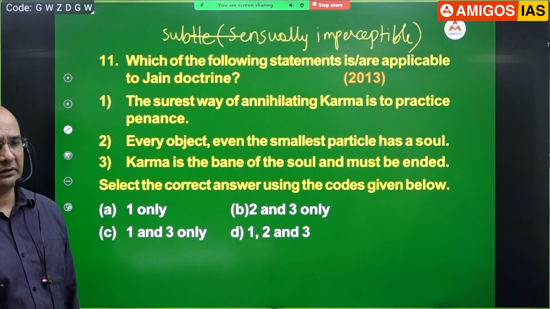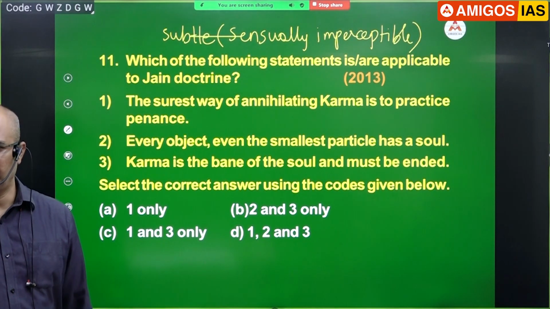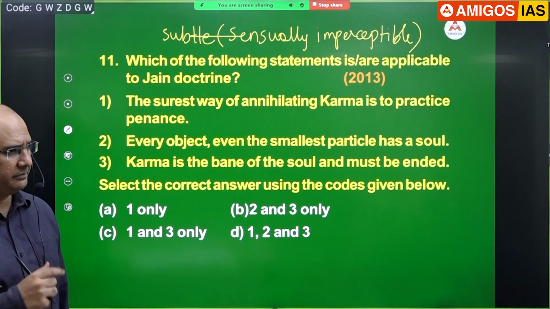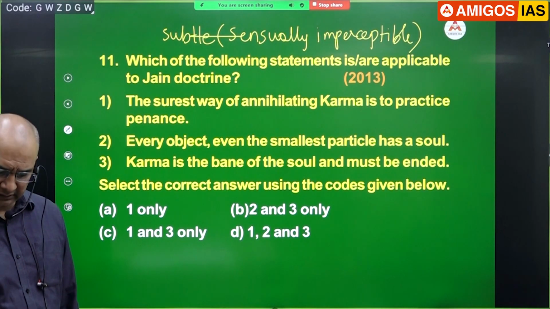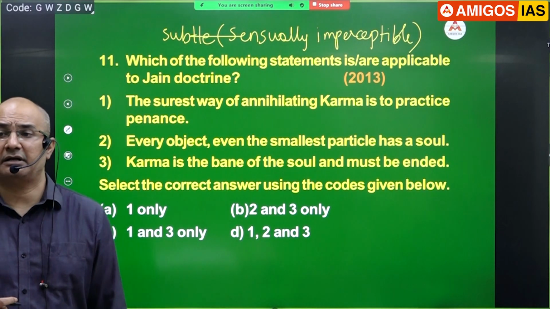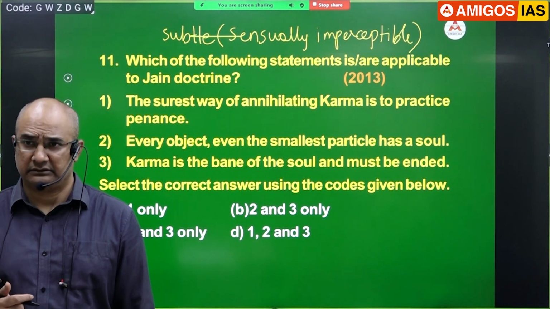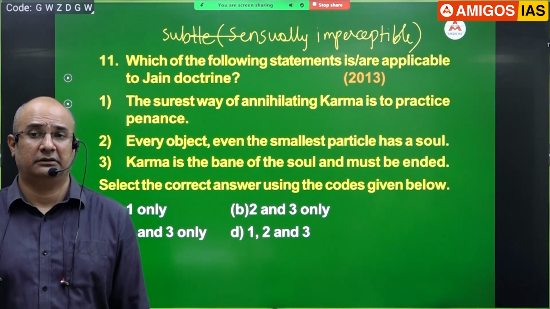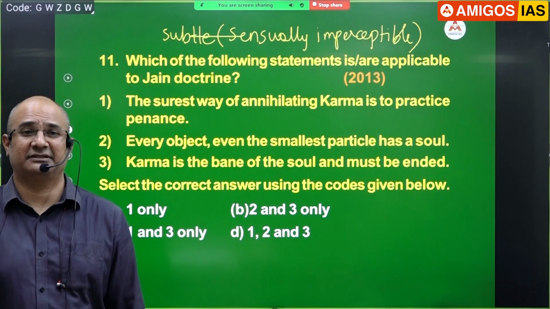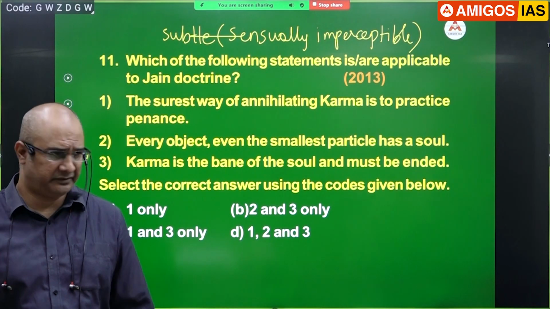So this kind of concept of karma you don't find in Hinduism or in Buddhism. Does Buddhism believe in karma? Think and tell. Does Buddhism believe in karma and rebirth? It does. But it doesn't believe in soul. Then what is getting into that cycle? Chitta, consciousness. I've discussed all those points.